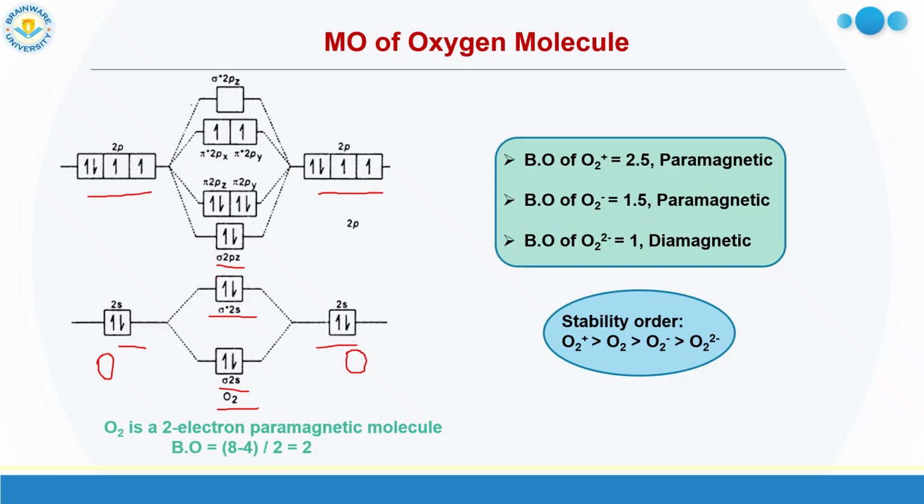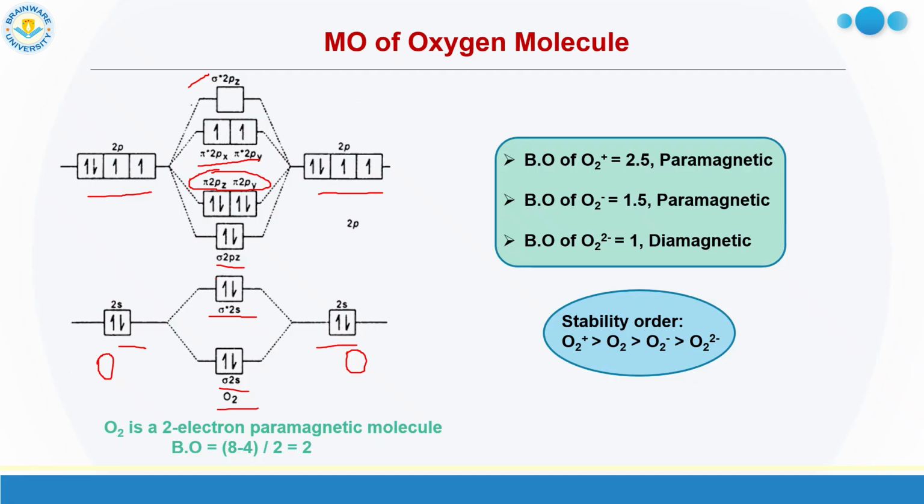And here one interesting thing is that the 2 pi orbitals are degenerate, that is, having the same energy, because their formation fashion is the same. The interaction of the atomic orbitals is also the same. So that gives rise to 2 pi orbitals of similar energy, that is called degenerate orbitals. Similarly, corresponding to that, 2 pi star orbitals are formed. Those also have the same energy, and there is one sigma star orbital that is of highest energy. So this is the MO order of the oxygen molecule.